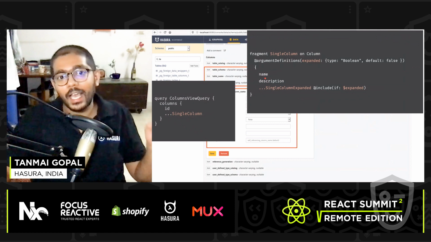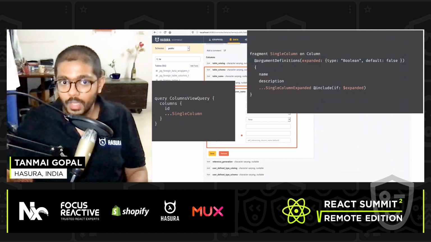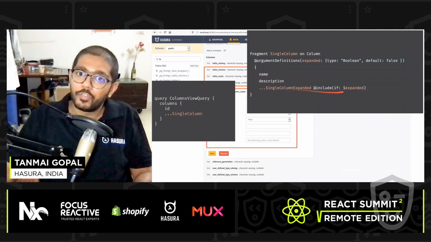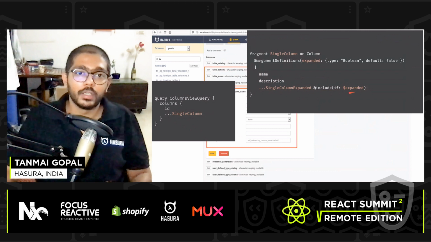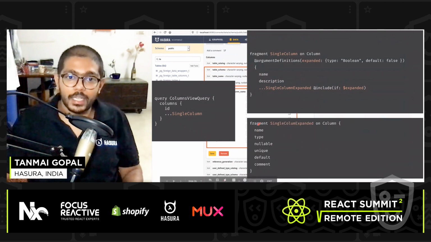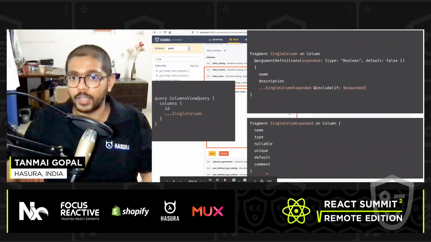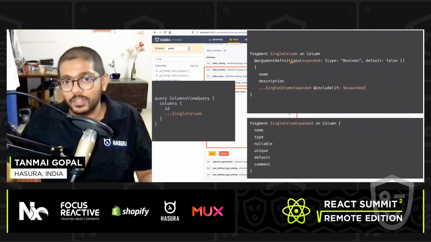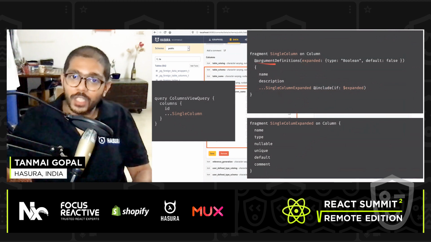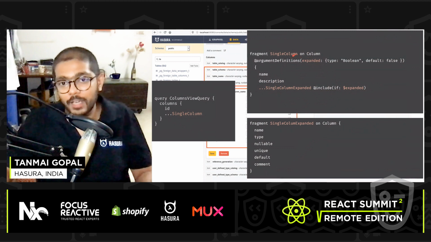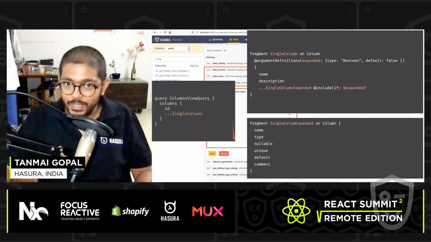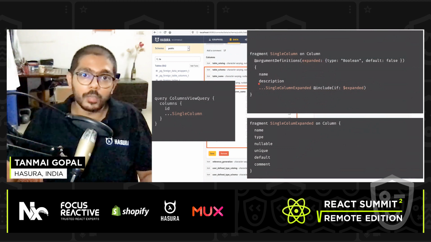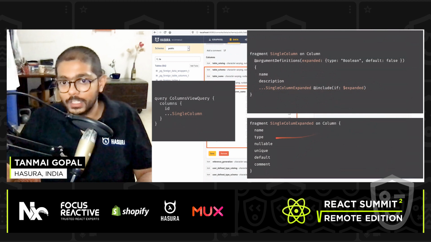In case one of the elements is expanded, I want to be able to show expanded information for that particular column. Now let's look at the expanded query. I want to see name and like 10 other attributes, and this is a variable that's defined at this fragment level. So I'm using argument definitions to define a variable at this fragment level to say, while rendering this list, if this variable happens to be true for this particular column, I also want to include this particular fragment.